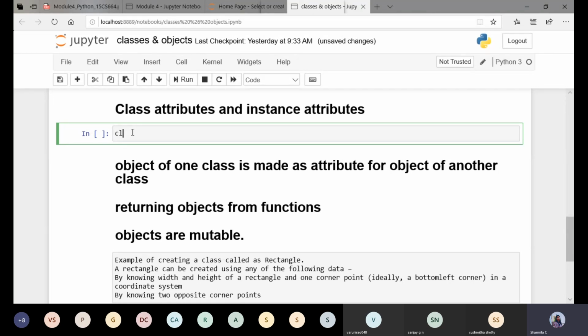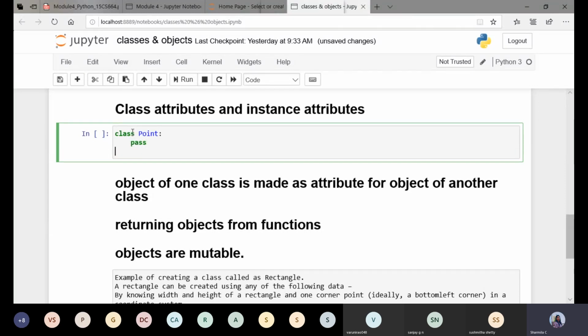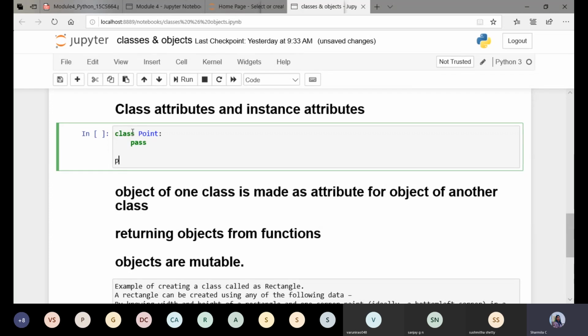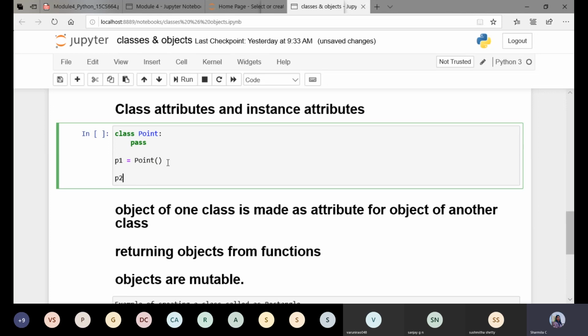Now I'll take up yesterday's example itself. I'll define a class by the name Point. And once again, within the class, I'm not going to do anything. I'm just creating an empty class. Here I'll create two objects, one p1 of Point. It is nothing but p1 is an instance of the class Point. Then I'll create one more object p2, which is also an instance of class Point. Here p1 is an object, p2 is an object.